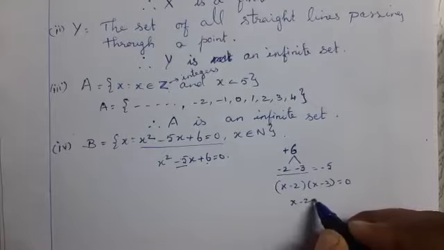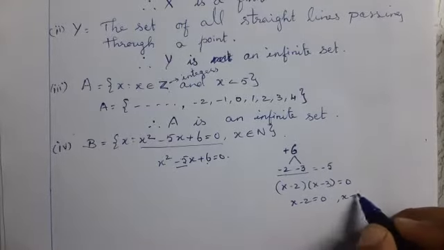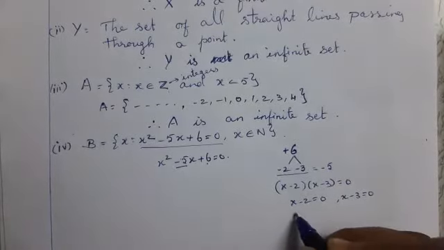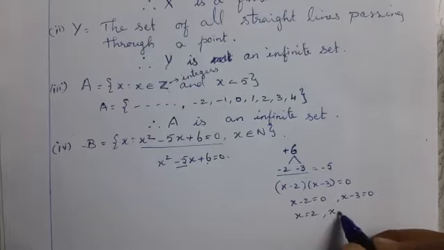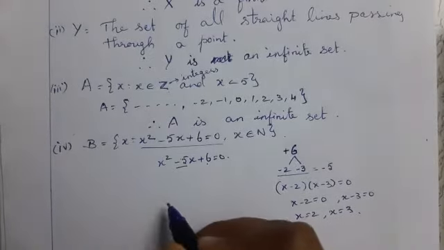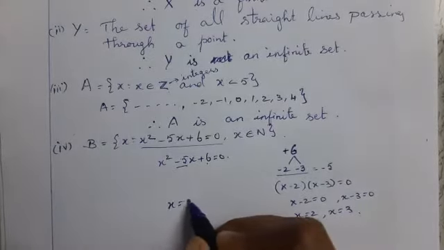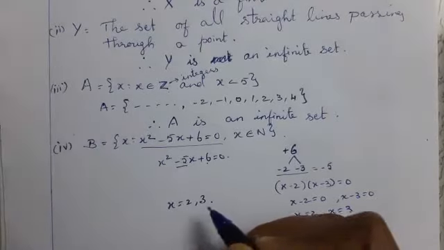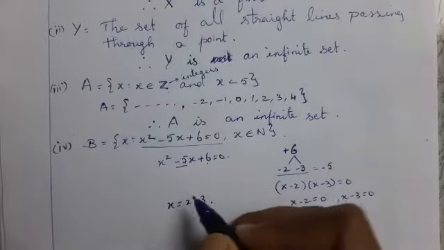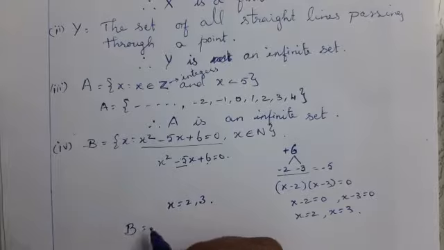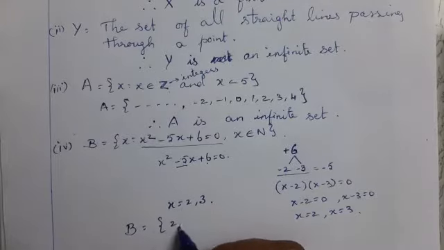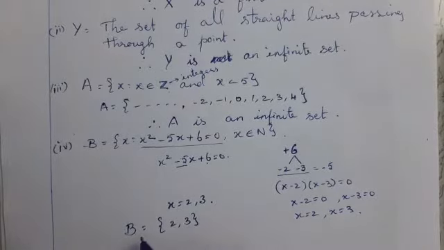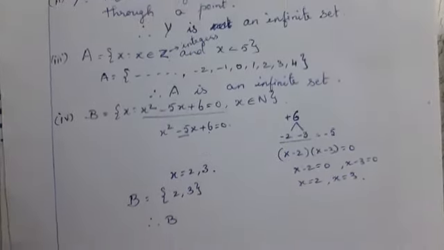x minus 2 is equal to 0, x minus 3 is equal to 0. The value of x is equal to 2, x is equal to 3. Therefore, here the values of x are 2 and 3. Can you count the values? Capital B is equal to the set 2 and 3. Therefore, capital B is a finite set.